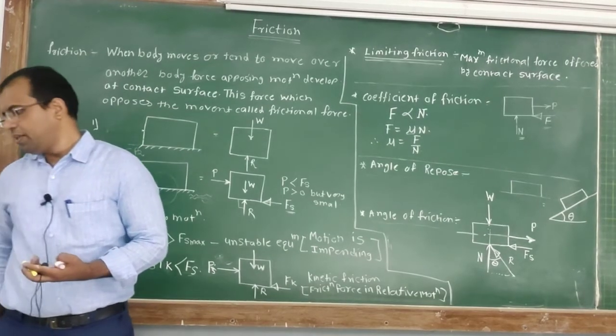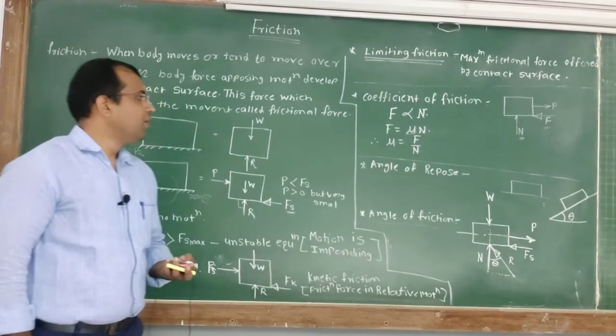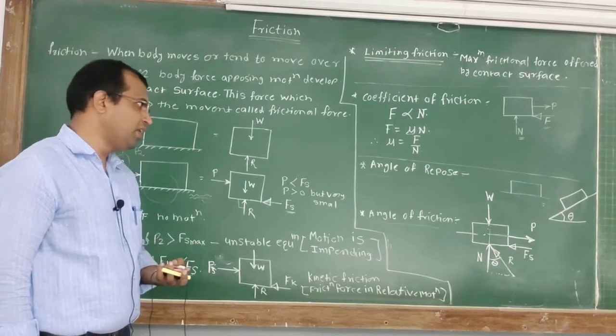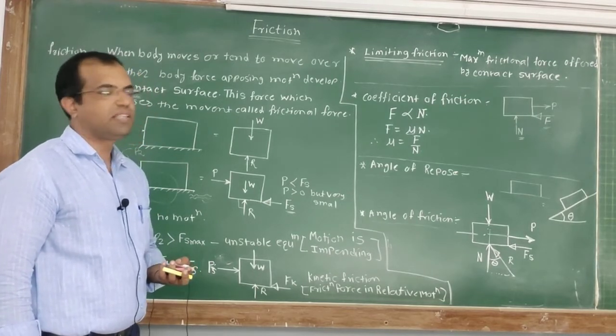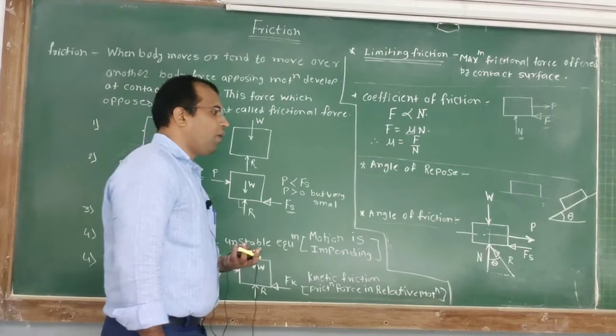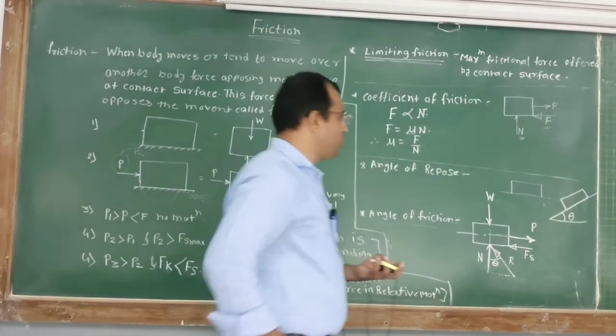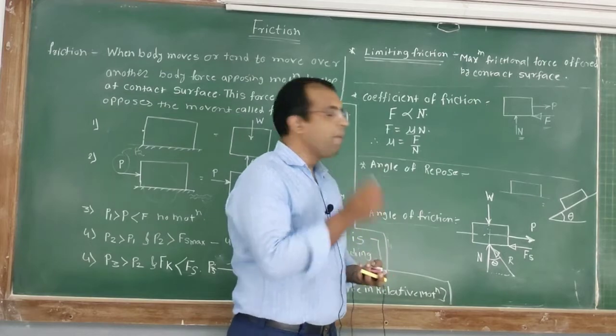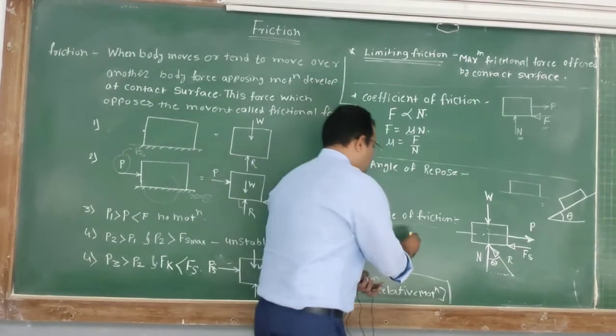As P increases, F also increases and theta also changes, acquiring a different value compared to the initial one, and the maximum value reached by theta, let's say, is alpha.